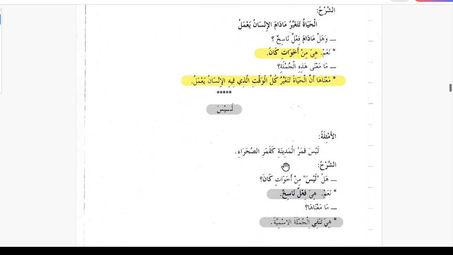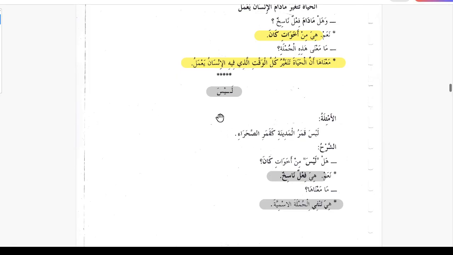Laisa is another sister of Kana. Laisa kamaru al madinati ka kamaris sahrai, the moon of the city is not like the moon of the desert. Like the moon view in the desert is different than the moon view in a city.